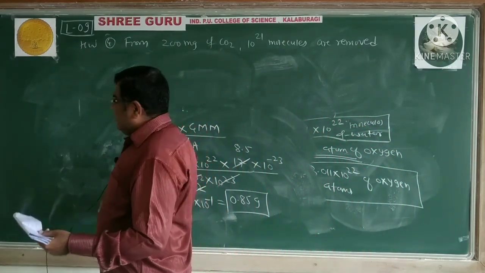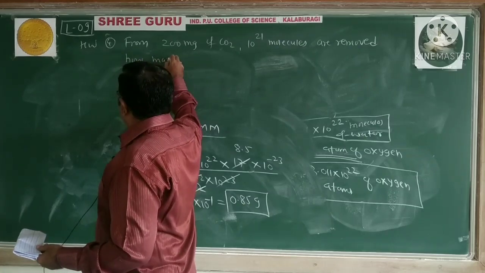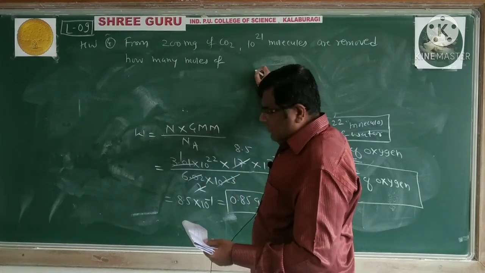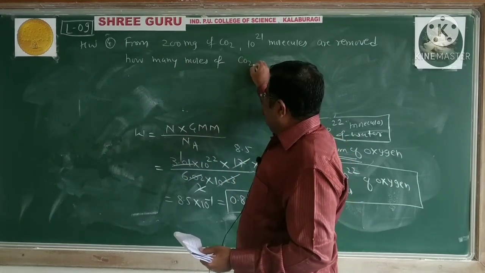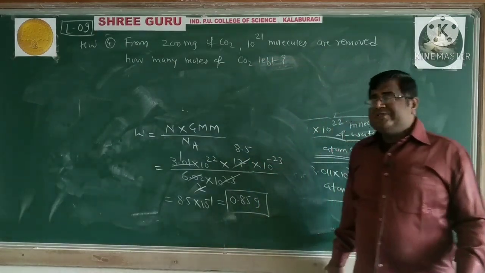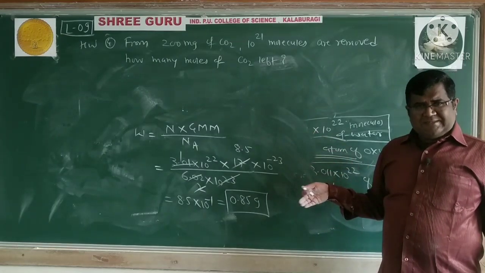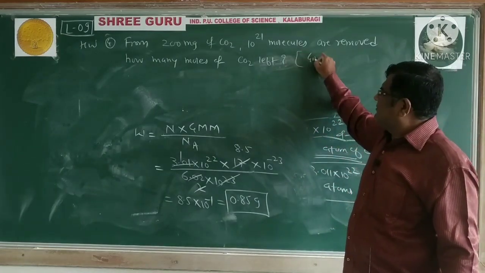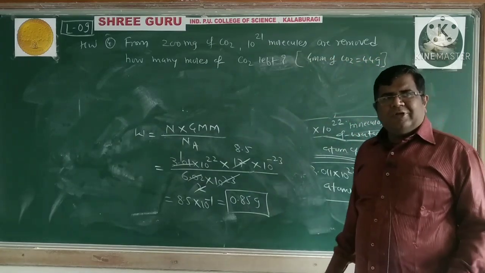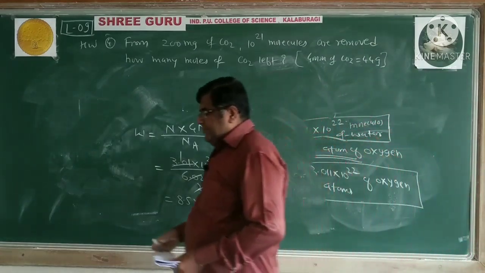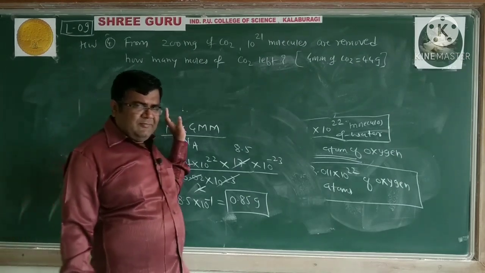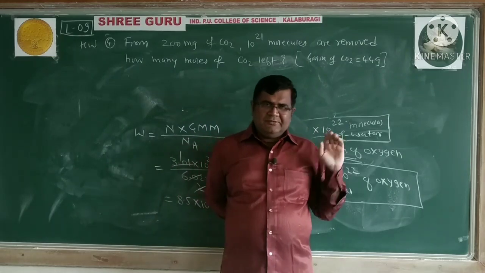How many moles of carbon dioxide are left? So how many moles are left means mass by molecular mass. Molecular mass of carbon dioxide: carbon 12, 16 plus 16. So you solve this, and if you understood the concept, you will get it.